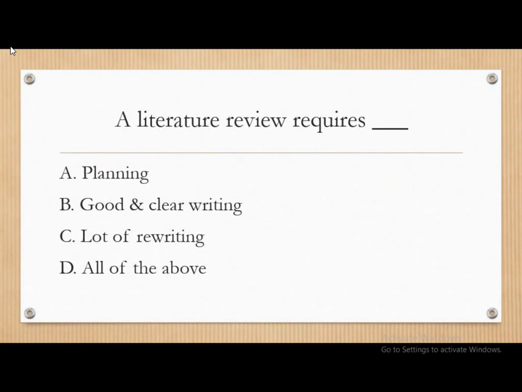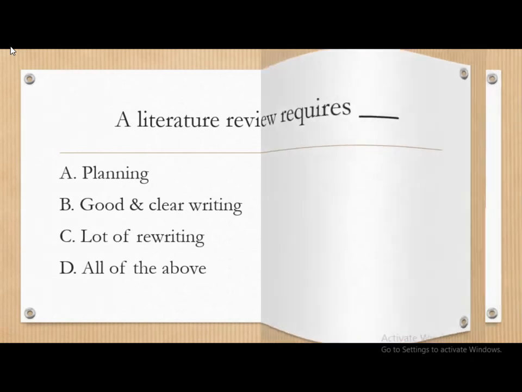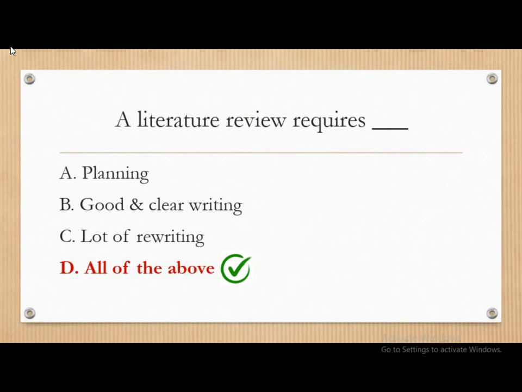Moving on, a literature review requires dash: planning, good and clear writing, lot of rewriting, and all of the above. The correct answer is a literature review requires all of the above, that is, planning, good and clear writing, and lot of rewriting.